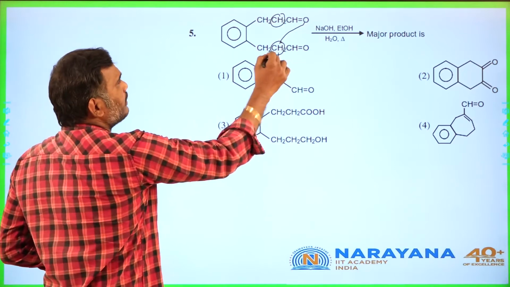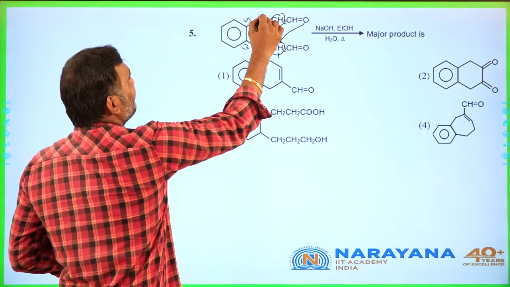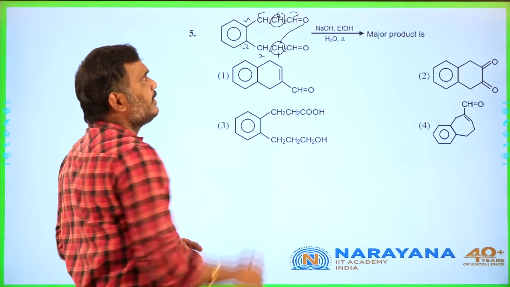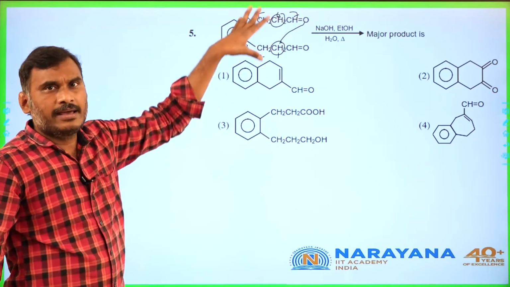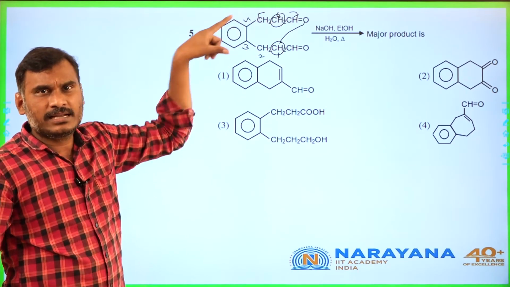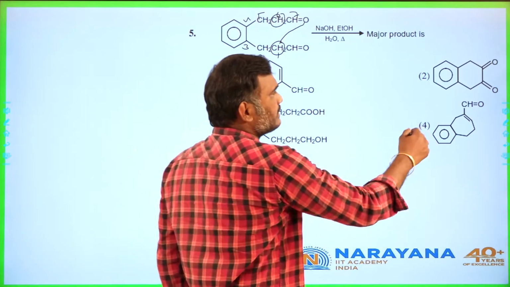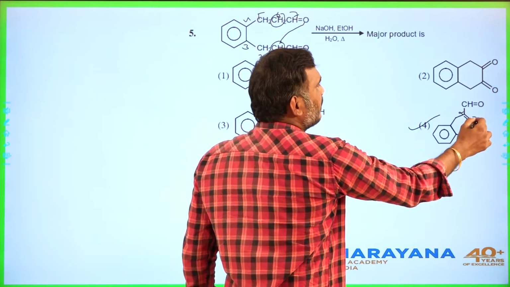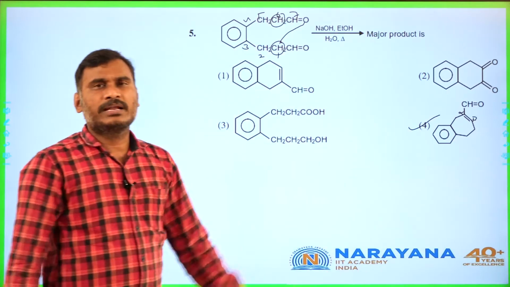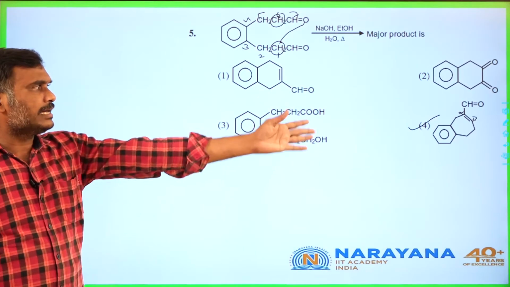Now 1, 2, 3, 4, 5, 6, 7. A 7-membered alpha beta unsaturated carbonyl will come. Yes, here is the 7-membered alpha beta unsaturated carbonyl compound formed. Therefore, the answer must be 4.